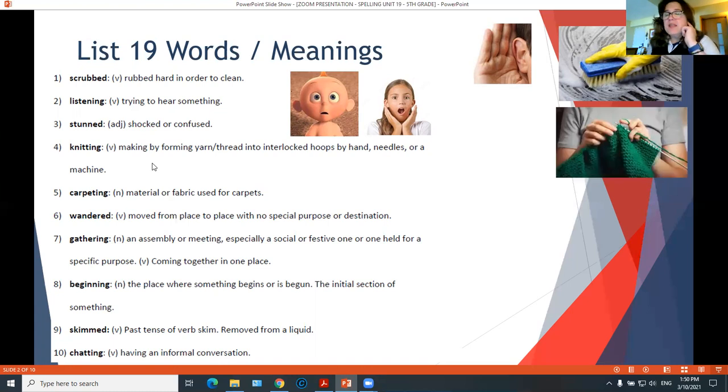Knitting, and pay attention to the pronunciation, knitting. The initial K is silent. Knitting is a verb that means making or forming yarn into interlock hooks by hand using needles. You can use 2 needles or 1 needle. In the picture, we see that they're using, I think, 2 needles here. But it also can be done with a machine. So this person here is knitting.